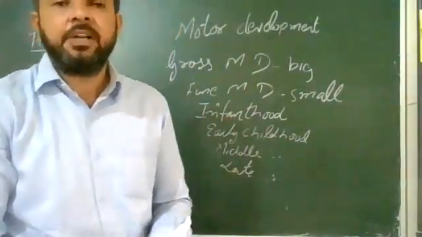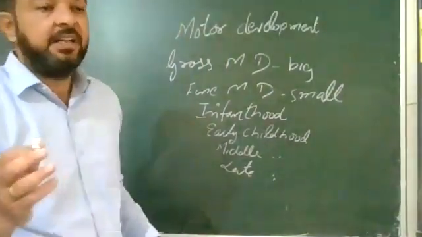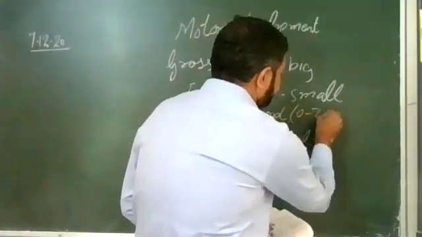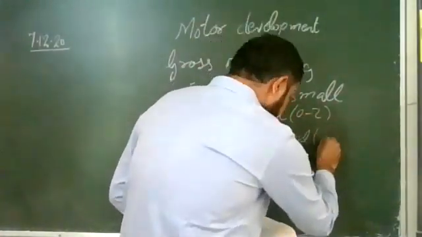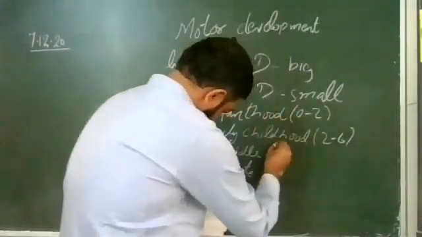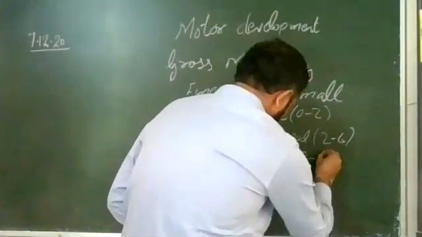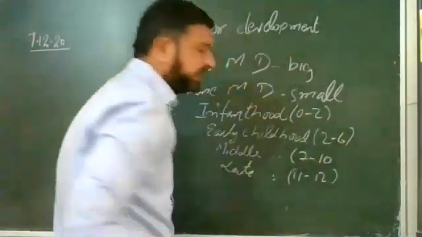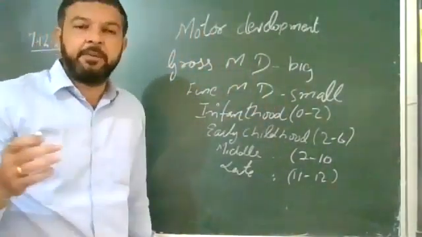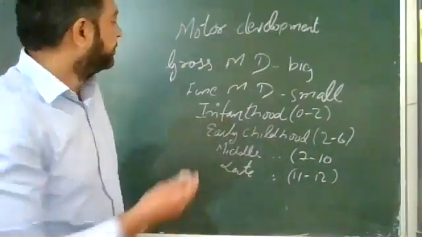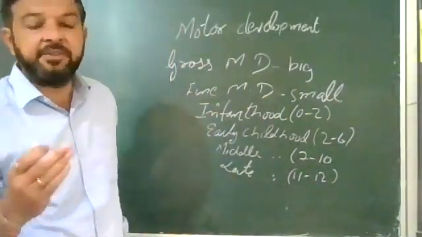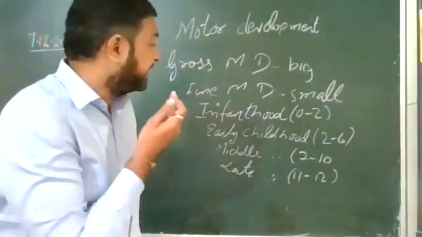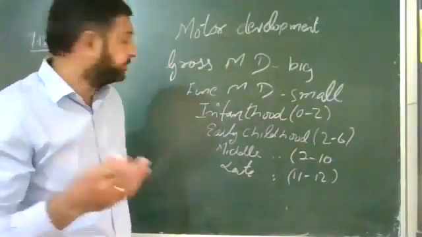Now, what are the ages according to which we can distinguish or differentiate? After that, one goes into the age of adolescence. So, infanthood is between the age of 0 to 2 years. Early childhood is 2 to 6 years. Middle childhood is 7 to 10 years, and late childhood is 11 to 12 years.